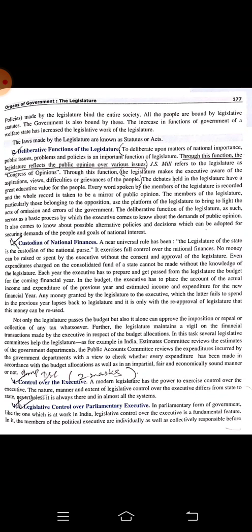In this form of government, which is working in the USA, there are separate powers between the legislature and the executive. They do not have any joint power. They are elected in a separate manner, and the members are also different.